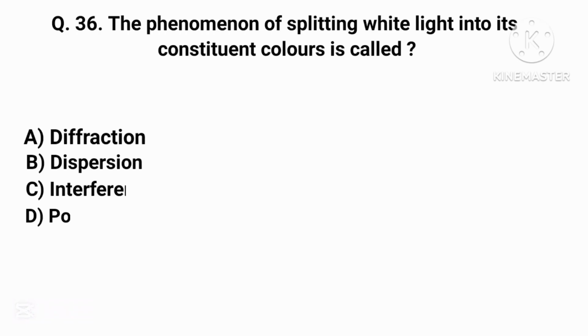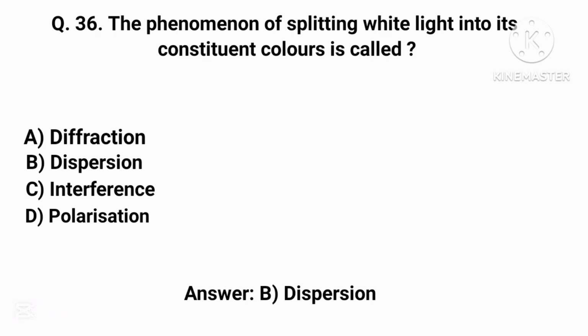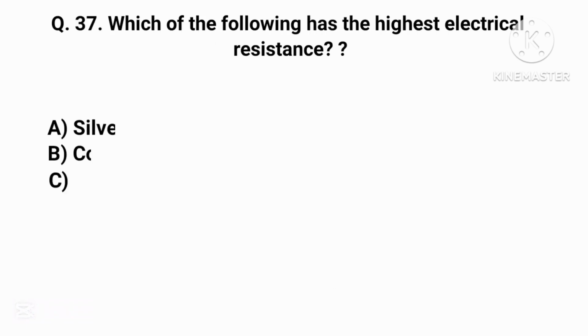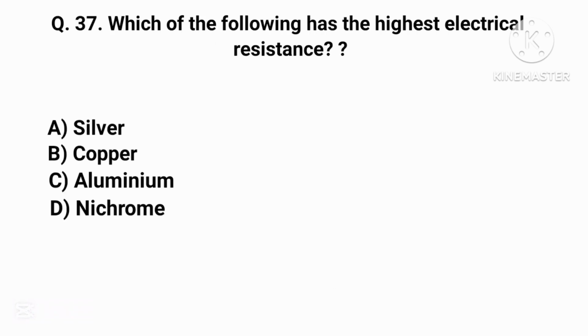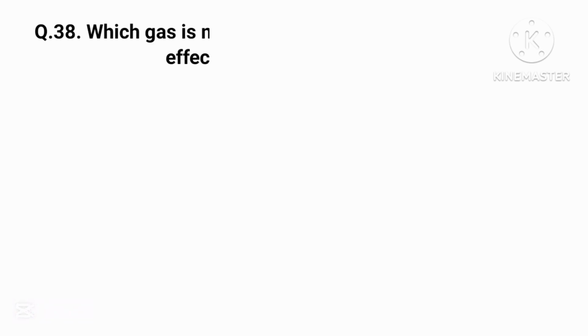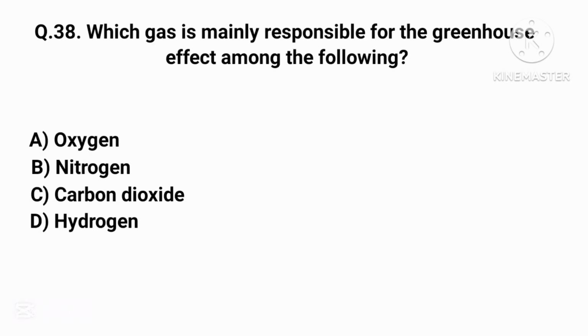The phenomenon of splitting white light into its constituent colors is called? Correct answer is option B, dispersion. Which of the following has the highest electrical resistance? Correct answer is option D. Which gas is mainly responsible for the greenhouse effect among the following? Correct answer is option C, carbon dioxide.